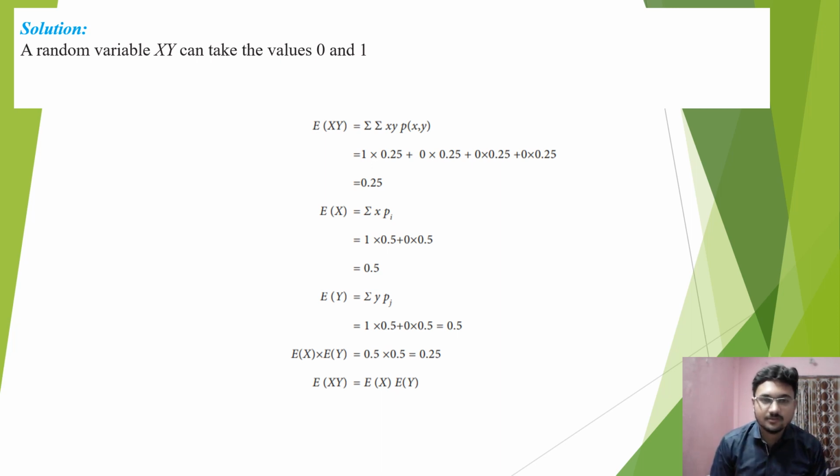And similarly we are going to calculate the expectation of y equals the summation of y p(j). Here 1 into 0.5 plus 0 into 0.5 results in 0.5, which is the expectation of y. Then we are going to multiply the expectation of x and the expectation of y. Upon multiplying both the expectations, we get 0.5 into 0.5, which equals 0.25. And here we have verified that the expectation of xy equals the expectation of x into the expectation of y.